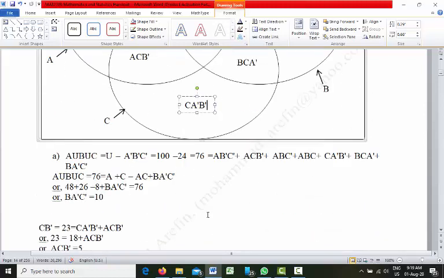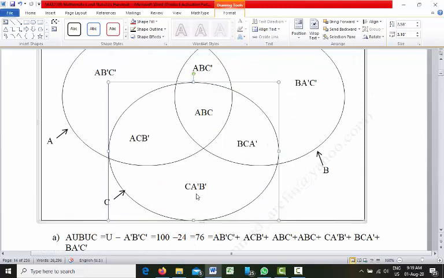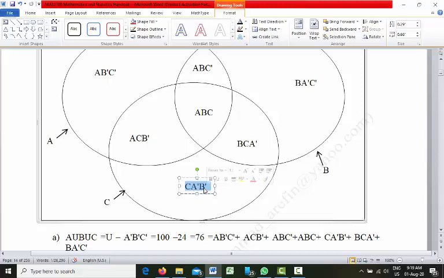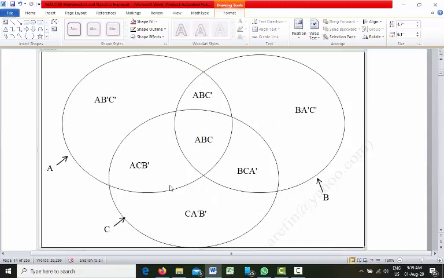This is circle C, and in this portion we have only C, A is not there, B is not there. So C means September. Only the September issue is there. July and August are absent here.